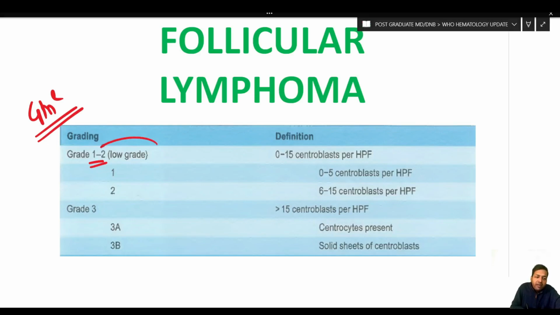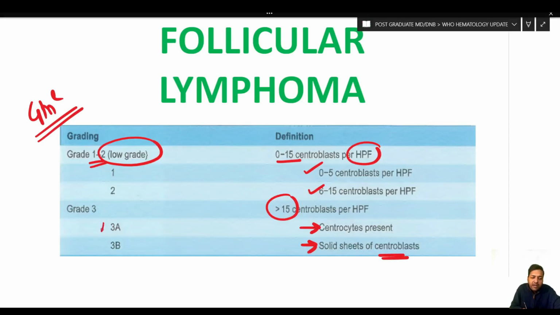Grades 1 and 2 were low grade follicular lymphoma, characterized by the presence of 0 to 15 centroblasts per high power field. Grade 1 was when there were 0 to 5 centroblasts per high power field, and grade 2 was 6 to 15 centroblasts per high power field. Grade 3 was when there were more than 15 centroblasts per high power field, and it was subdivided into grades 3A and 3B. Follicular lymphoma 3A was the one which still showed some or few centrocytes. If no centrocytes were seen and only solid sheets of centroblasts were present, it was graded as 3B.